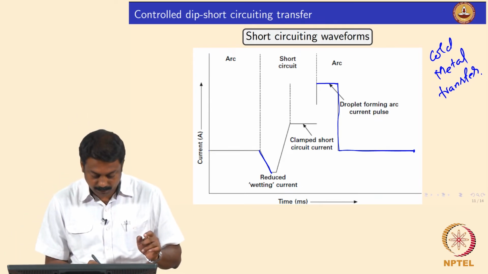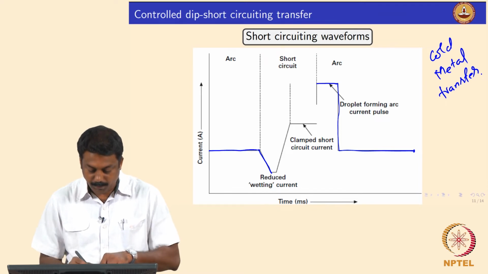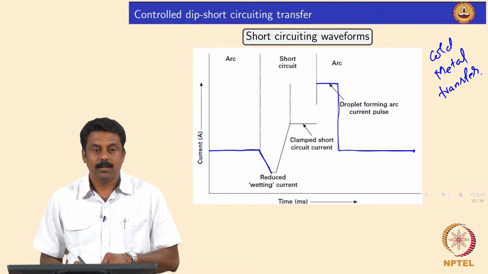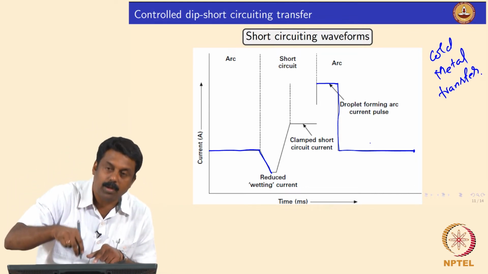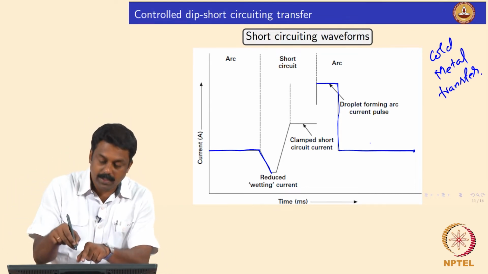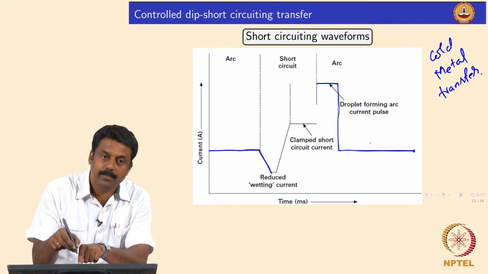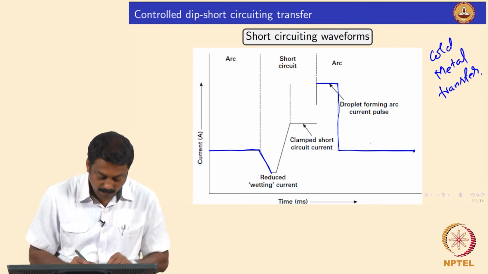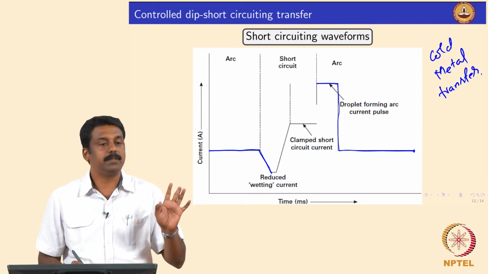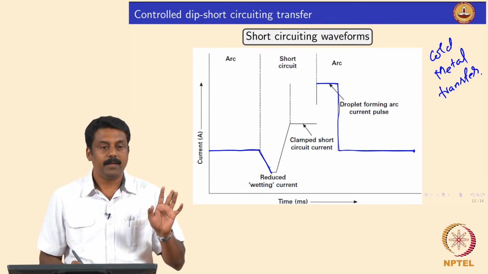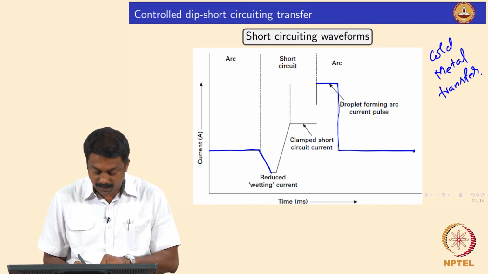So, this continues from here. Until this point the arc is there, and during this process the wire is also brought down. The moment the short circuiting is happening, the arc current decreases in such a way that the arc completely extinguishes, and during this short circuiting event the current is also decreased completely.